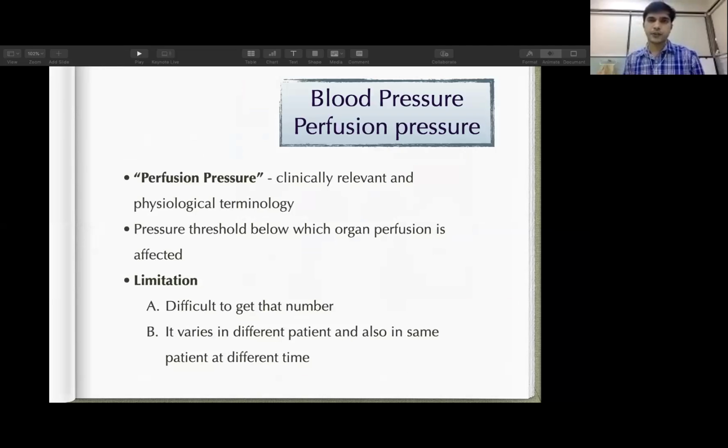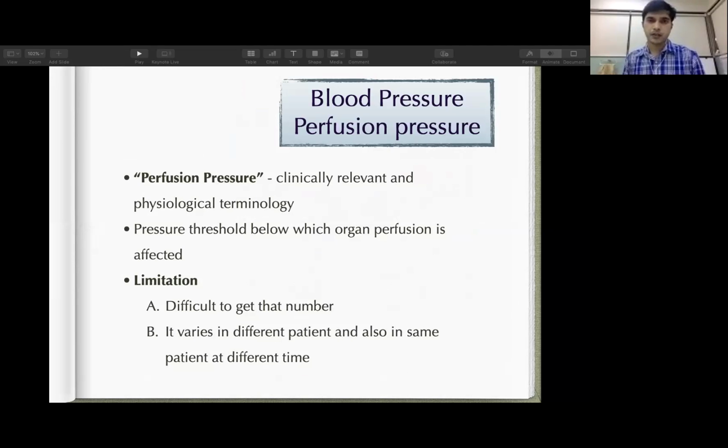So rather than using the terminology of blood pressure, I would like to use the terminology of perfusion pressure. This is the pressure below which our organ perfusion is compromised. But this is a magic number. The limitation is that no one knows the exact number of perfusion pressure below which your organ is compromised.